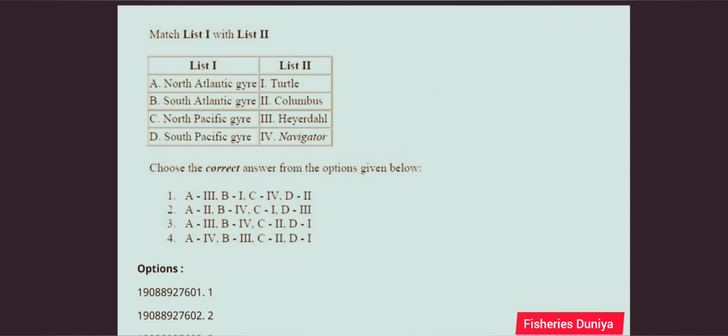Next question. Match list 1 with list 2. List 1, North Atlantic gyre, South Atlantic gyre, North Pacific gyre, South Pacific gyre. List 2, Turtle, Columbus, Heraldal and Navigator. So the correct answer for this question is option number 2, A2 B4 C1 D3.